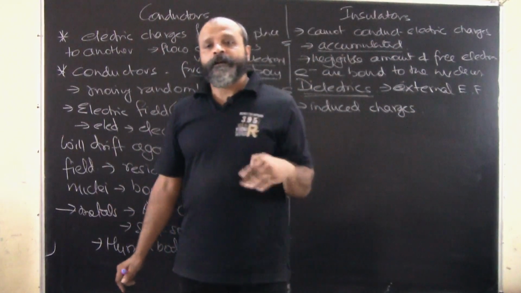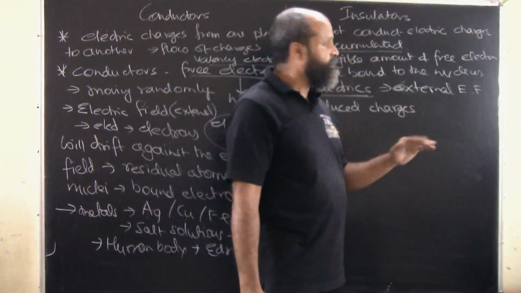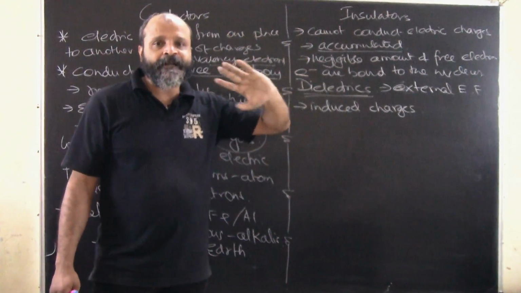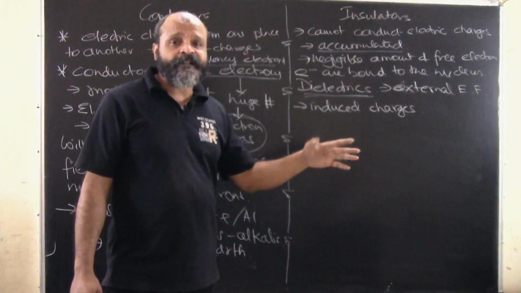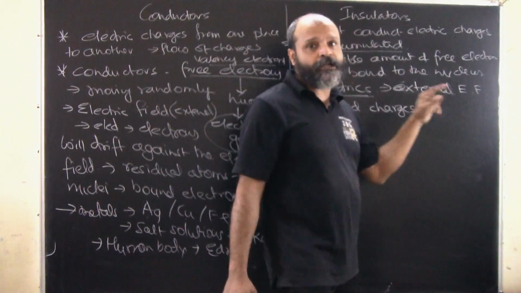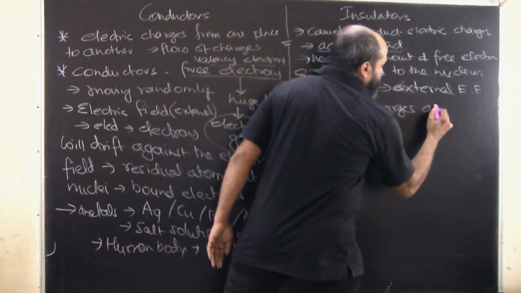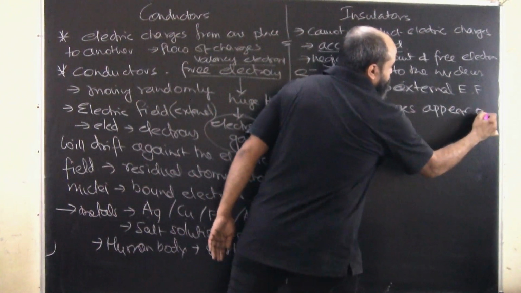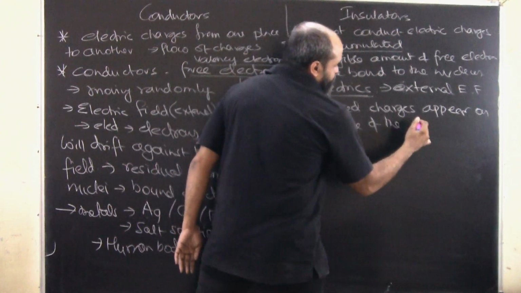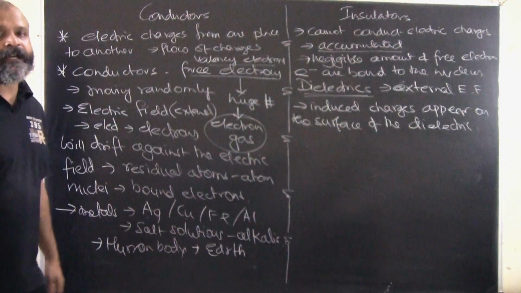Okay, a conductor gets charged due to electrons when it loses as well as when it gains. Now these electrons are very much bound to their nucleus, so they are not participating in any transfer of charges. When you subject an insulator or a dielectric to an external field, what will happen is induced charges. These will be charges which are induced externally. These induced charges appear on the surface of the insulator or dielectric, whatever we are calling it.